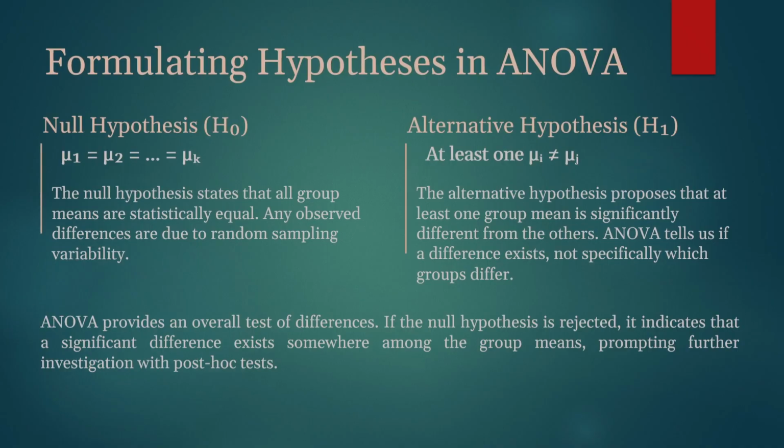And then alternative hypothesis. The alternative hypothesis proposes that at least one group mean is significantly different from the others. ANOVA tells us if a difference exists, not specifically which groups differ.